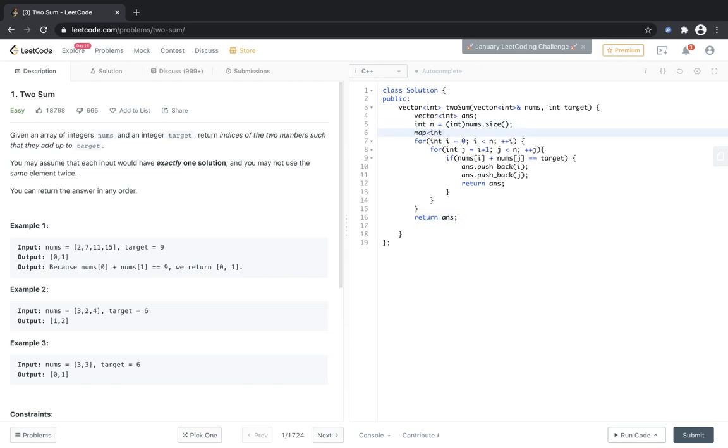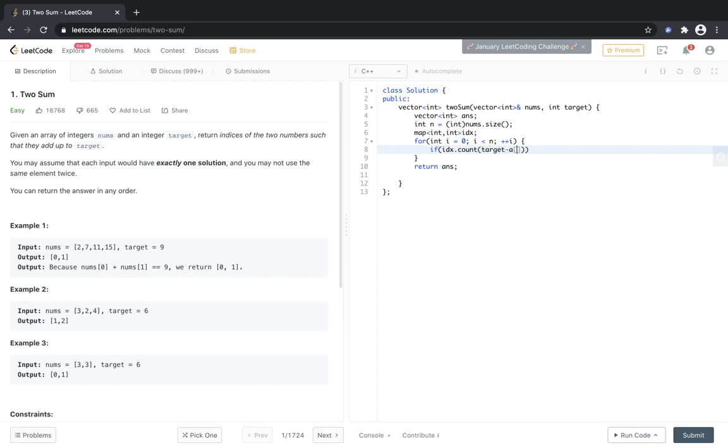So we will make a map of integers, and this is the index. So this is the index of the number a. Where did we encounter that number? So now we can remove this n square loop. For i equal to 0 to n, when we are traversing the array, we are just checking if idx.count, if idx contains that element, what element?